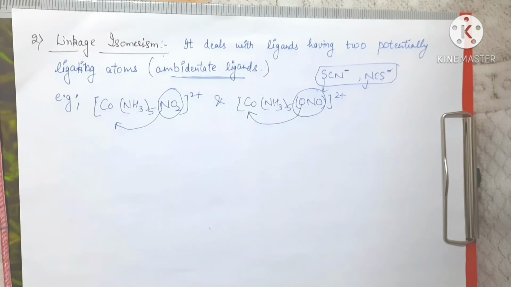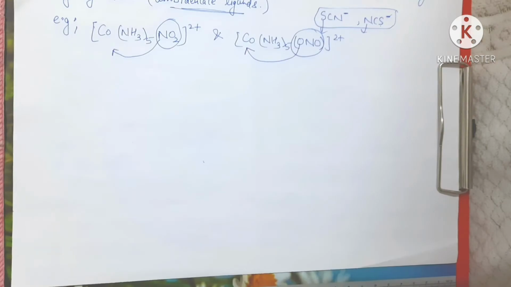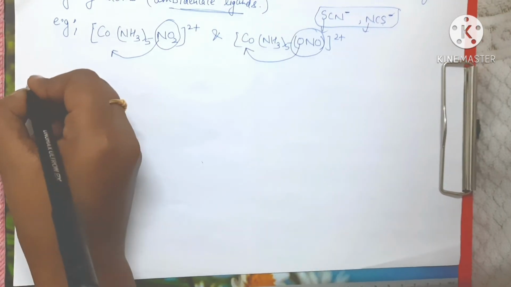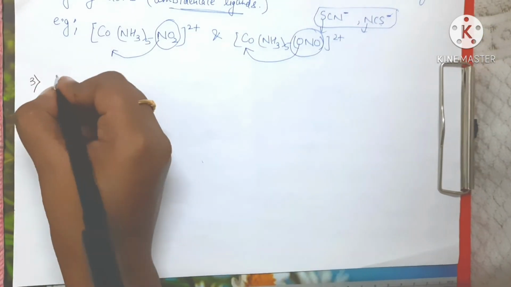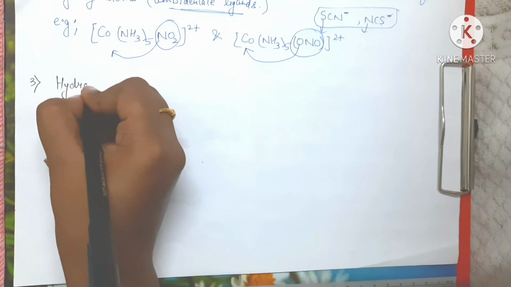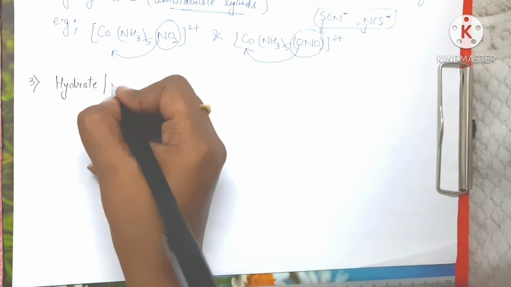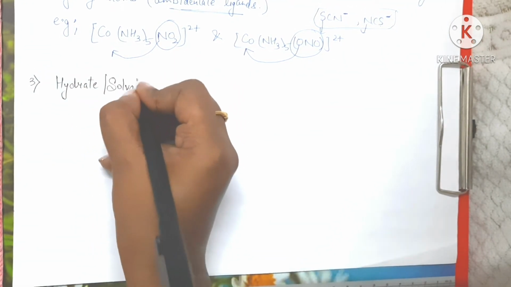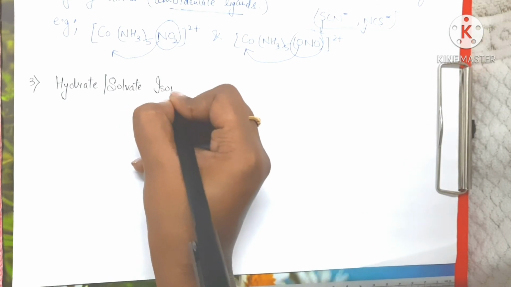Now we'll move on to the third type of isomerism, which is known as hydrate, or also you can say solvate isomerism, right? So the third type is hydrate, also you can say solvate isomerism.